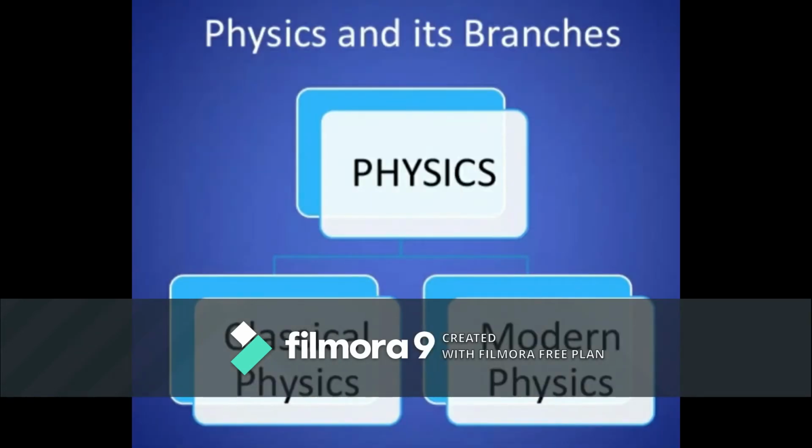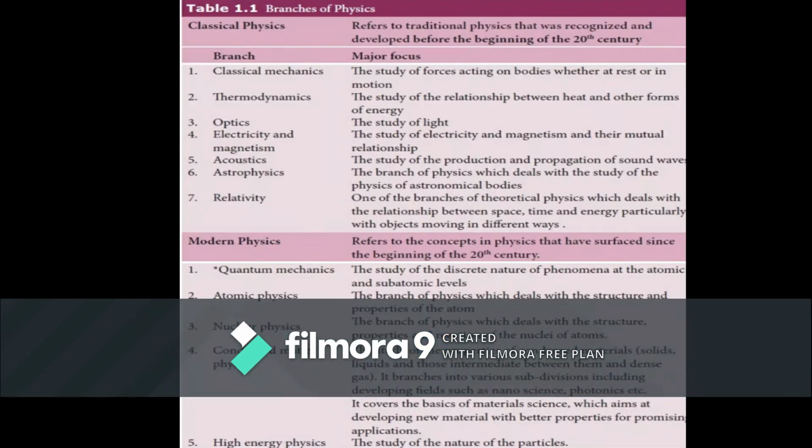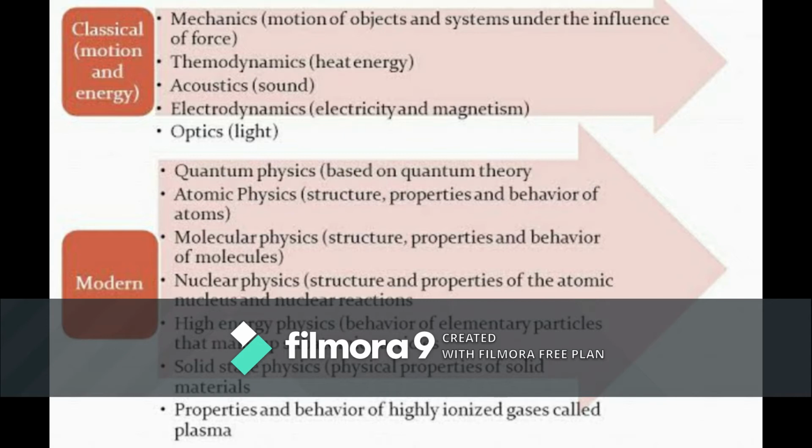Physics is classified into two types, classical physics and modern physics. Under classical physics, there is mechanics, thermodynamics and kinetic theory of gases, optics, electricity and magnetism, acoustics, astrophysics and relativity. Under modern physics, there is quantum physics, atomic physics, nuclear physics, molecular physics, high energy physics, condensed matter physics.